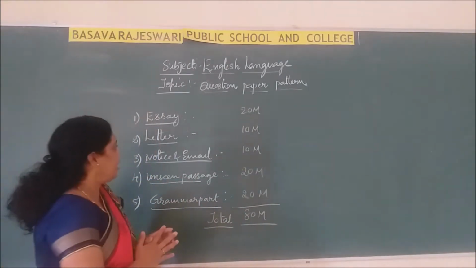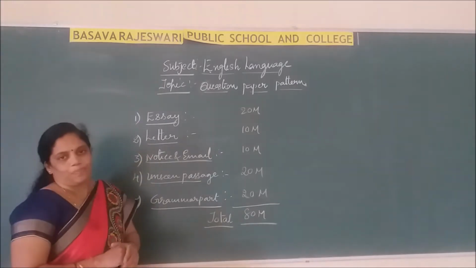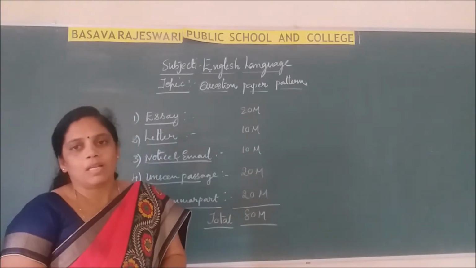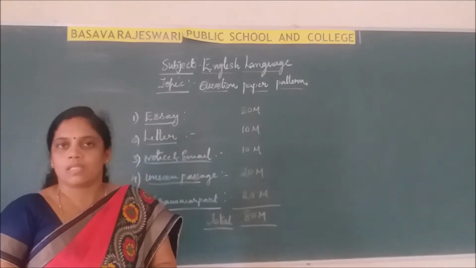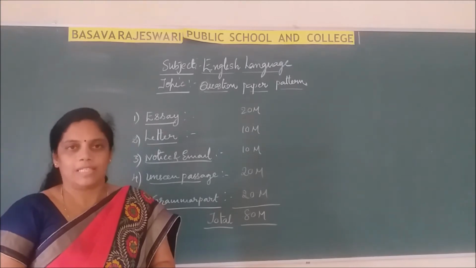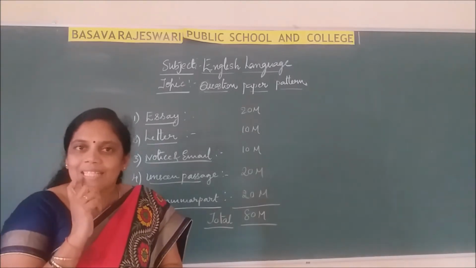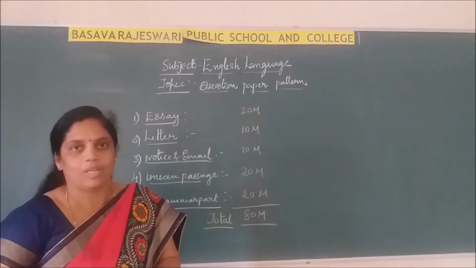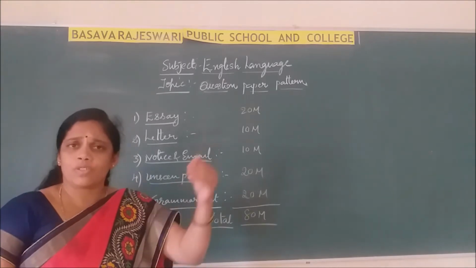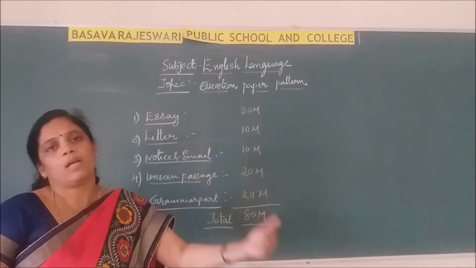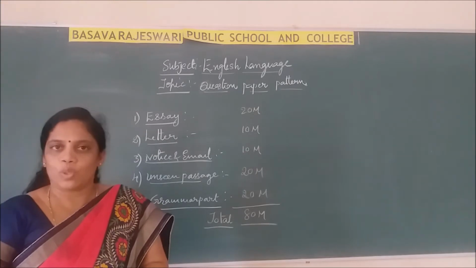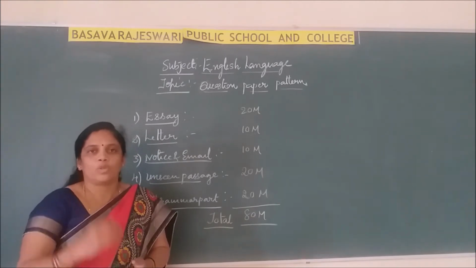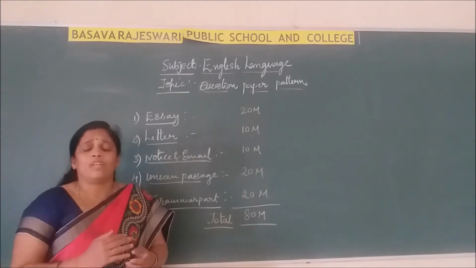Okay, understood? Then second, it is a letter. You know the letter very well. They will ask both formal and informal types. You have to choose and write any one letter. While writing a letter also, you have to follow many rules: how to write a good letter, how to score well. Whether it is formal or informal, you have to start at the left and end at the left. Here also, write paragraph-wise only, don't do continuation, and don't write very lengthy.